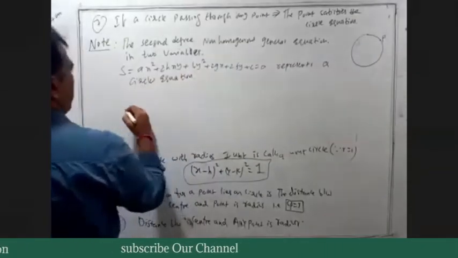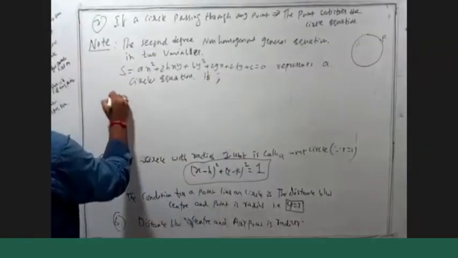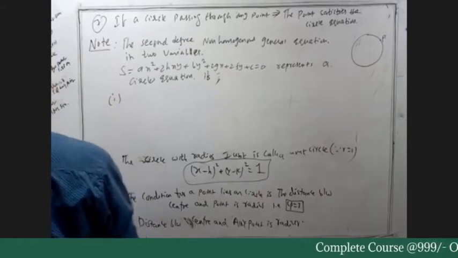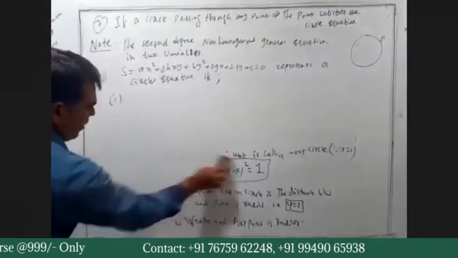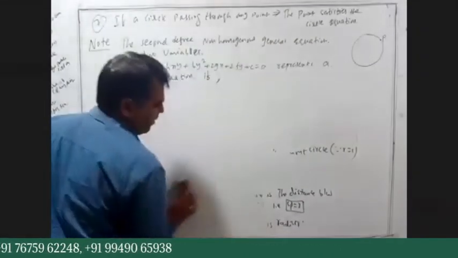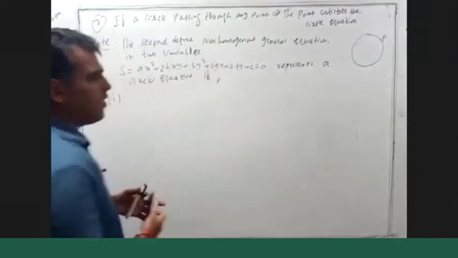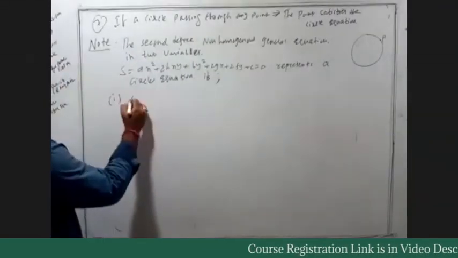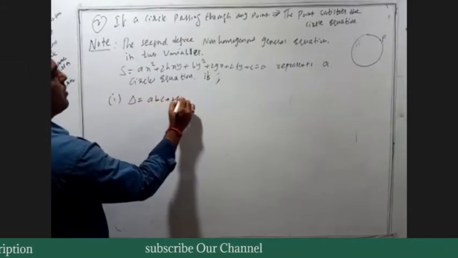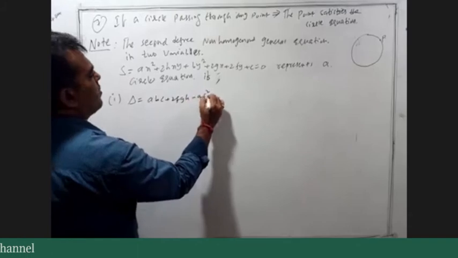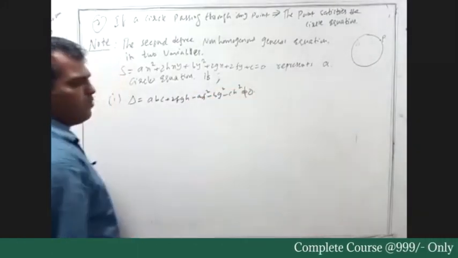Now, whenever it represents the circle equation, I am writing the conditions for that. The first one is delta is not equal to 0. What is the delta value? abc plus 2fgh minus af square minus bg square minus ch square is not equal to 0.